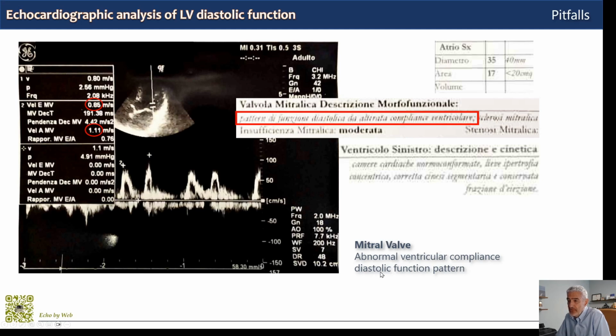By writing in the report abnormal ventricular compliance, the cardiologist is implying, but I think he is completely unaware of this, that this is a restrictive filling pattern with increased filling pressures, severe diastolic dysfunction, and bad prognosis. In fact, what I suspect here is that the cardiologist is confusing in his mind compliance with relaxation. This is very bad for his patient.